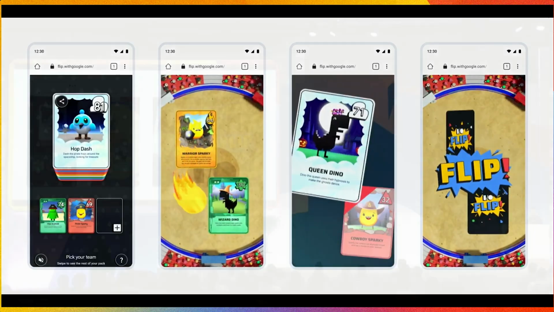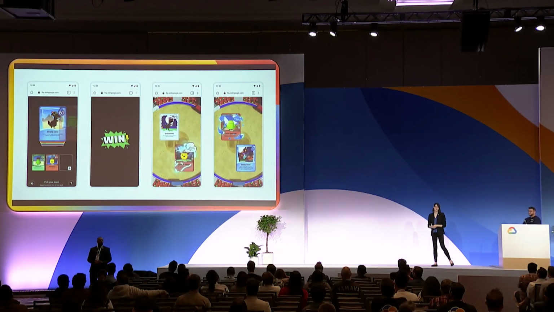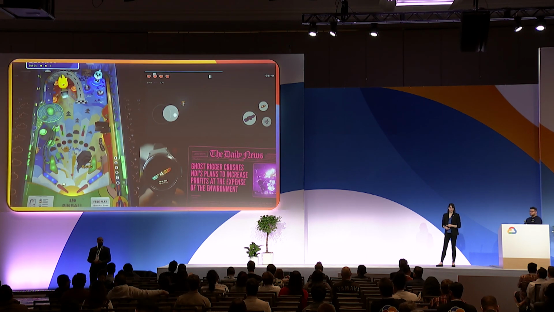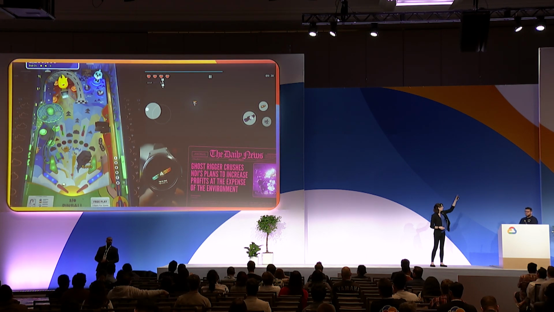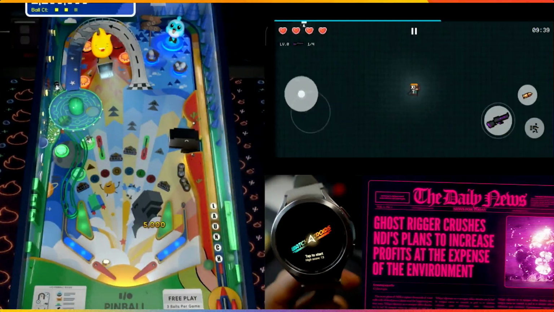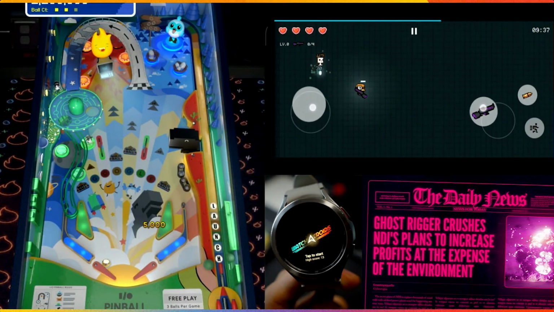You can do really pretty, beautiful stuff with it, the same way you can do stuff with Flutter. And it's easy to use. And we've also used it for the pinball application. And then we've got here a screenshot of Asteroids running on an Android watch, which was built with Flame, and so on and so on.